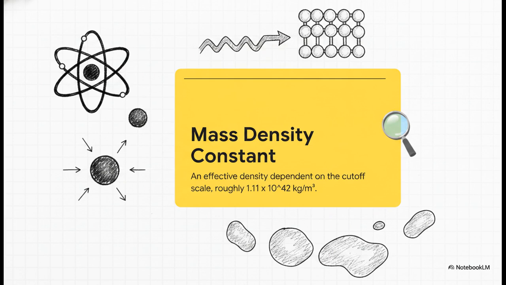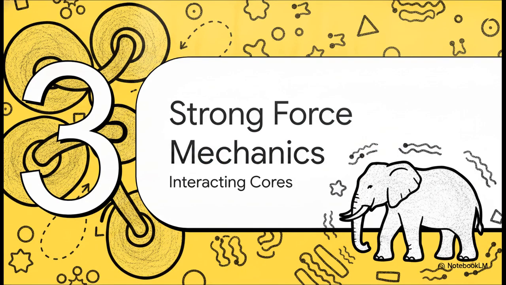What this tells us is that macroscopic density as we traditionally calculate it is basically just a fluid dynamic illusion dictated by the empty space between atoms. Topologically speaking, the core of an electron and a proton have the exact same density. Their mass difference is driven entirely by the volume of flat space they consume. Let's move to Section 3, Mechanics of the Strong Force.